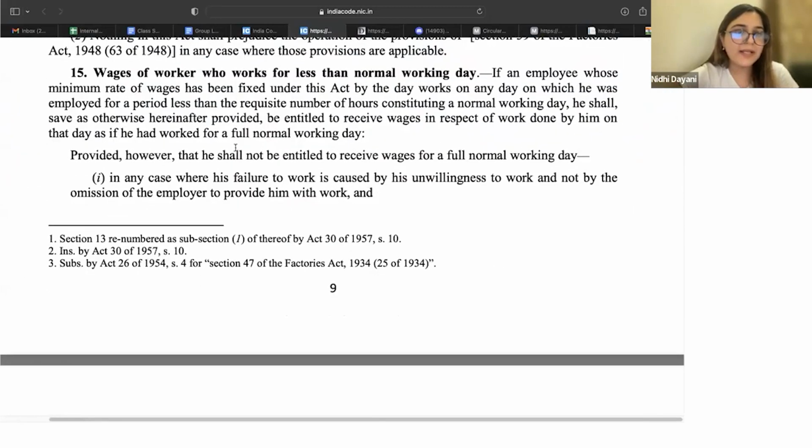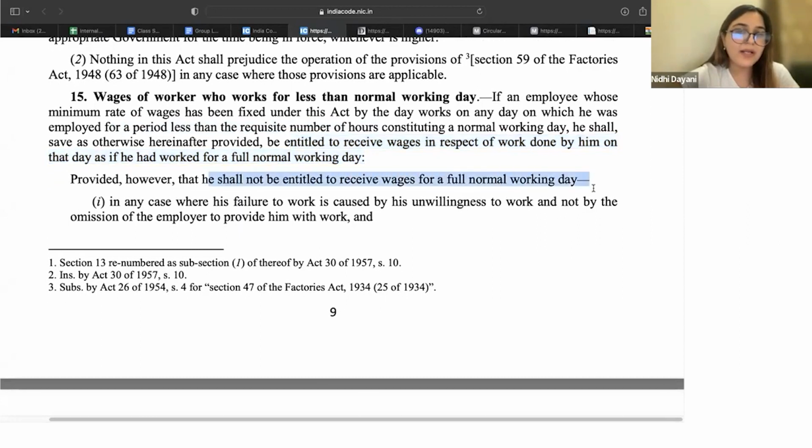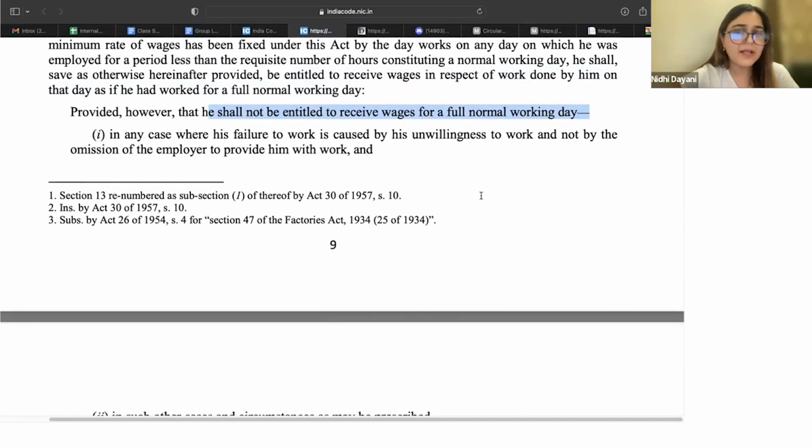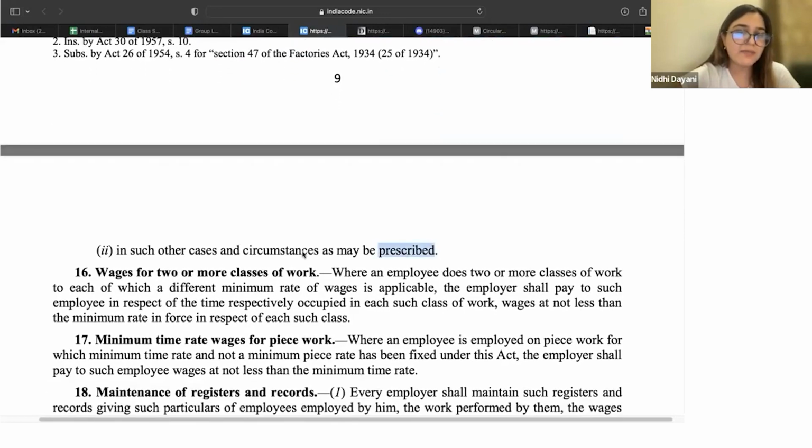Okay. Then if a worker has worked less than a normal working day, so if an employee whose minimum rate of wages has been fixed is working less on any day, you are supposed to work for 9 hours, but you're probably working for 5 hours, you shall be entitled to receive wages only in respect of the work done by you, as if you have worked for a normal working day. However, you are not entitled to receive wages for a full normal working day, if this is happening due to failure to work caused by his unwillingness, employee के unwillingness से हो रहा है, या other cases as may be prescribed.